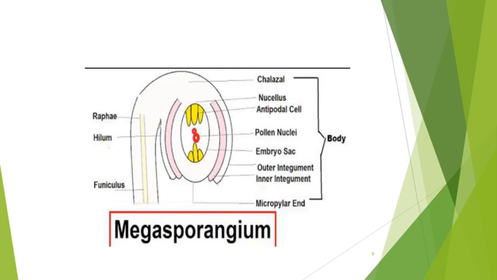Nucellus, as I told you earlier, the ovule body is filled with sporogenous tissues which is known as nucellus. Antipodal cells, these are three haploid cells situated at the chalazal end opposite to the micropylar end. Actually, these are nutritive in function and nourish the embryo sac.